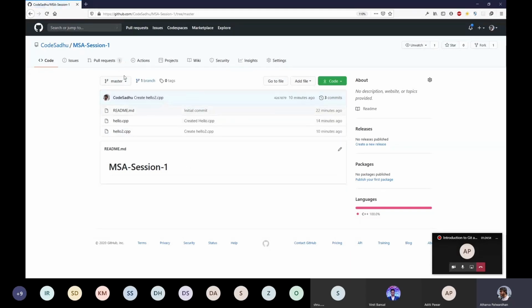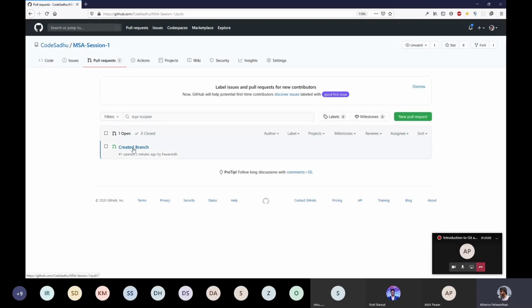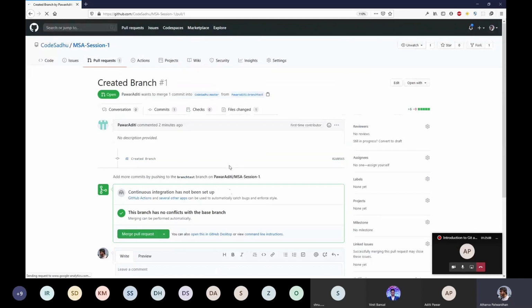Now you might see that this pull request section has nothing in it because I have not refreshed it yet. Just a second. Yes, now the pull request shows 1, and that is because Aditi made a pull request. So this is the pull request that she made. So what is a pull request exactly? A pull request is a request saying I have made some edits to your code, and I have checked it thoroughly. There are no conflicts with your master branch, and it will not mess the code up totally. So I want you to add this to your main code. So that's what a pull request basically is.